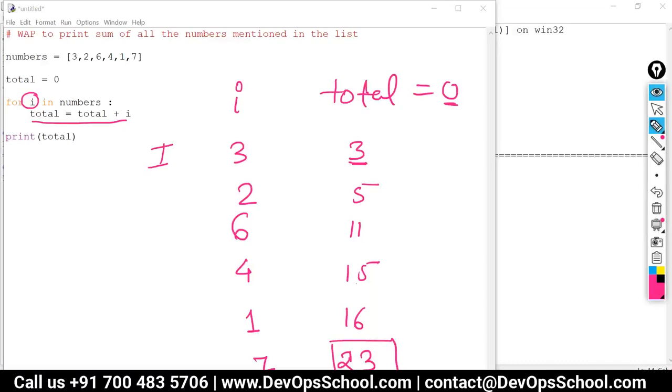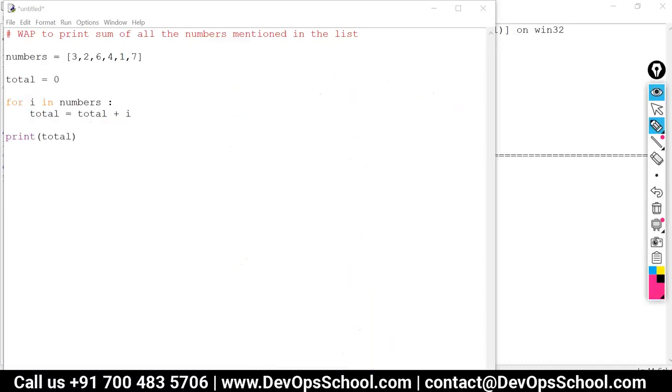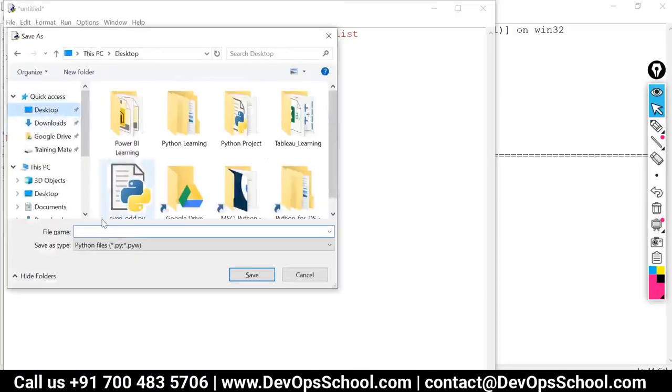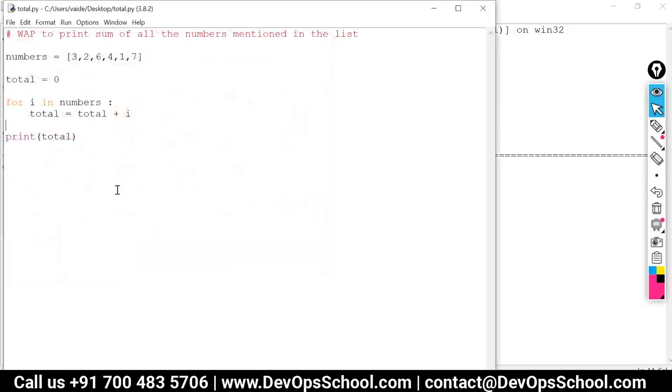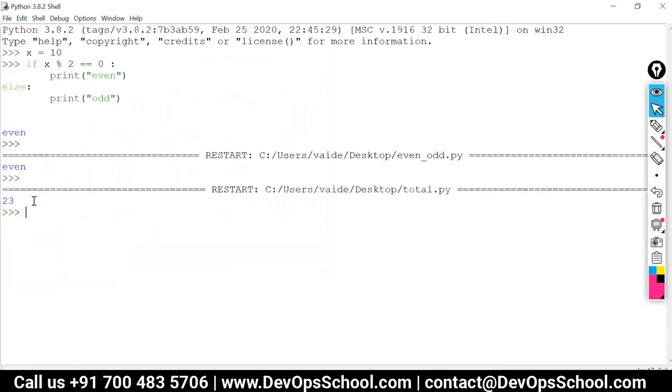Let's calculate and see. We'll have to first save this. I'll write here total as the name of my program. And let me run this. Yes, we get the result as 23.